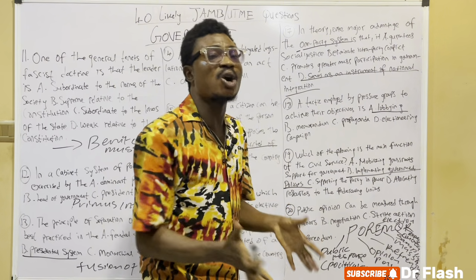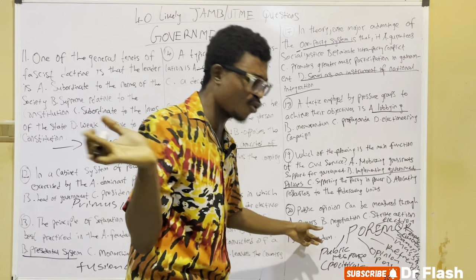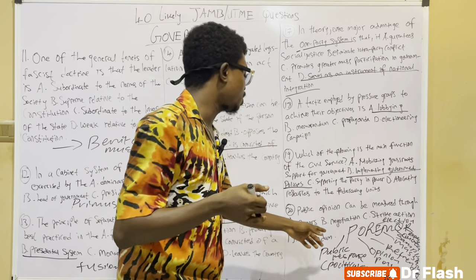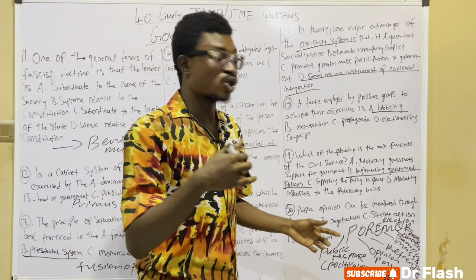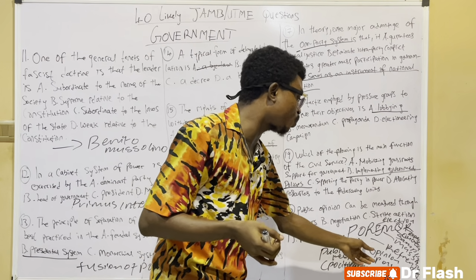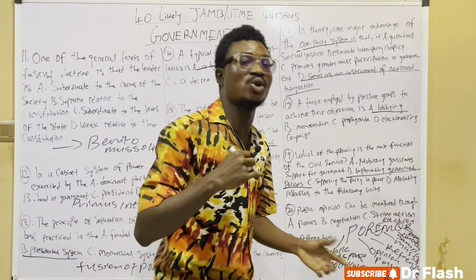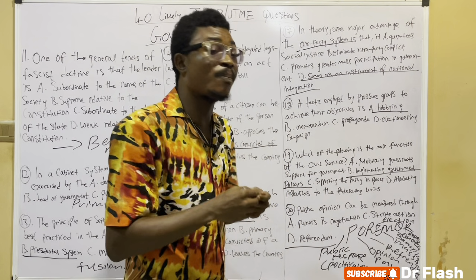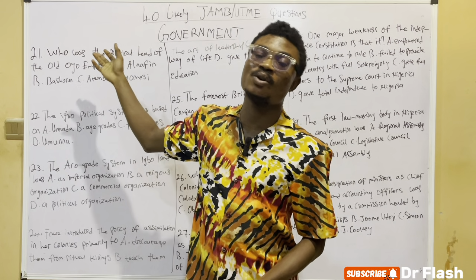And then they say public opinion can be measured through: A, rumors, B, negotiations, C, strike actions, and D, referendums. So with the formula given here, POMQ ARROW, public responses, opinion poll, referendums, election, mass media, quota sampling, and representative groups, we could see that the answer here is referendums. Public opinion can be measured through referendums.